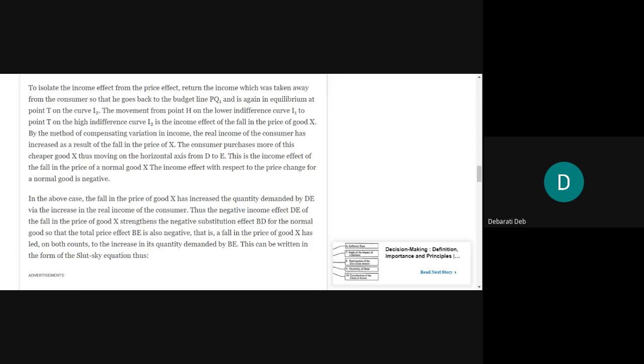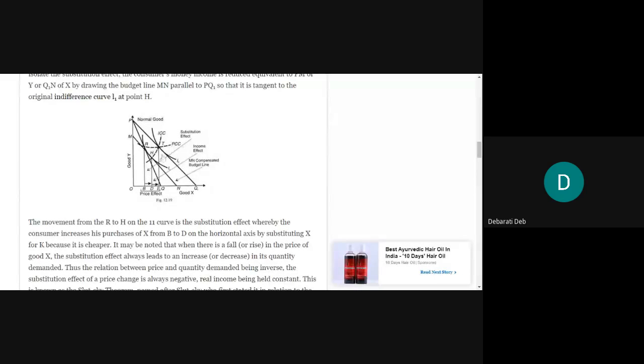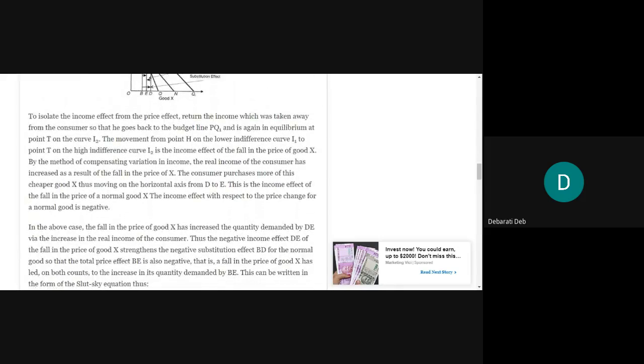Okay. Is there any doubt in it? Do not draw these dotted lines, okay? You will be confused. These dotted lines, no need to draw. They have been drawn in order to plot the perpendicular. No need to draw the PCC and ICC. Those have not been explained to you. MN compensating budget line, you will write. Income effect, you will write. Substitution effect, you will write. And price effect, you will write. You will not write this ICC and PCC, okay? This has not been explained so far, so you will not draw those two lines also. And you will finish off this last paragraph today, okay? That is your home task.